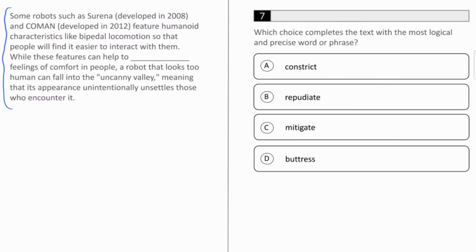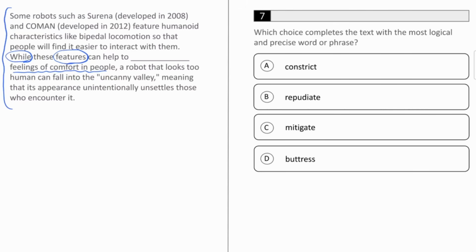So the word in the blank is a verb, and it's going to tell us what these features are doing to the feelings of comfort in people. And one of the big clues that I'm noticing is this word while at the beginning of a sentence. While tells us that the two parts of this sentence are going to have sort of opposite meanings. We don't know the meaning of the first part because it's got a blank in it, but we do know the meaning of the second part.